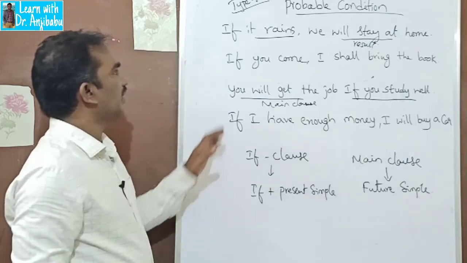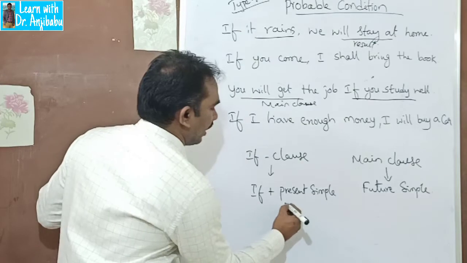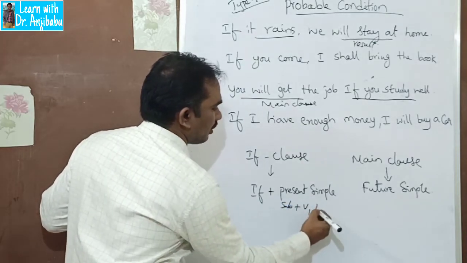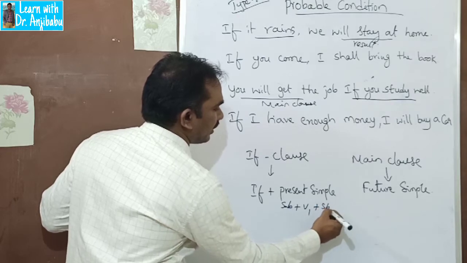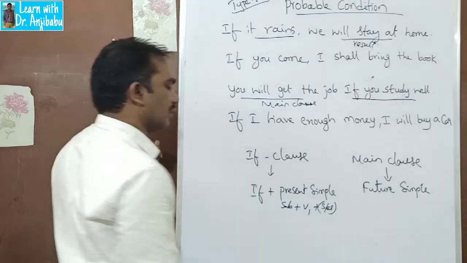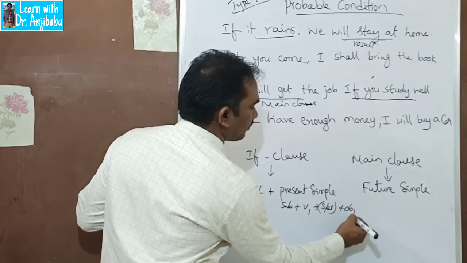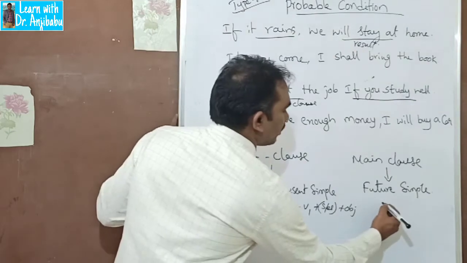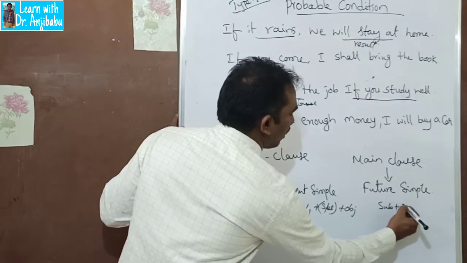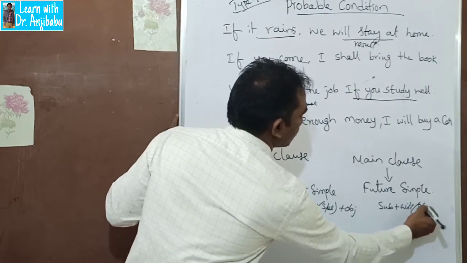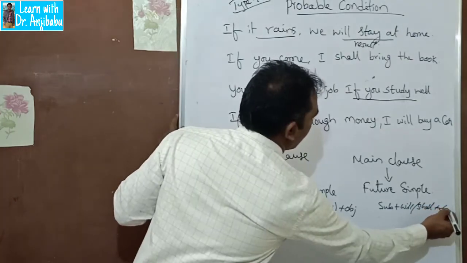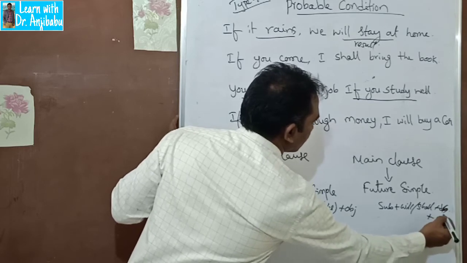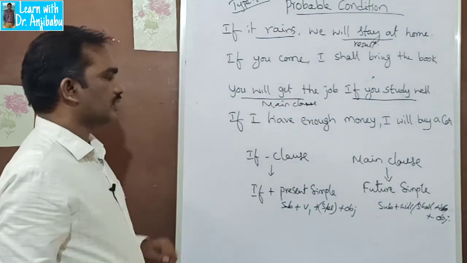In present simple there will be subject plus V1 plus object, and an adverb, which is optional. In the future tense you will have subject plus will or shall plus V1 plus object. This is the structure.